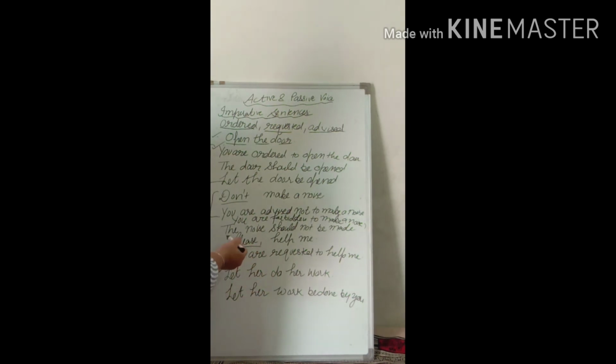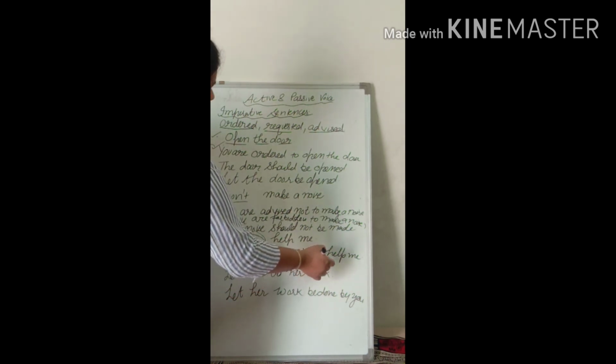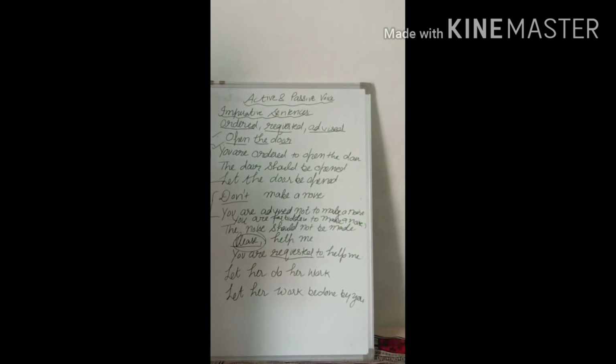So when you are given please, we have done ordered, requested, now advised. When you are given please or kindly, then remove please or kindly, use requested there. Please help me. So you are requested to help me. Remove please and use you are requested in place of please, and use to after that, you write the same sentence.